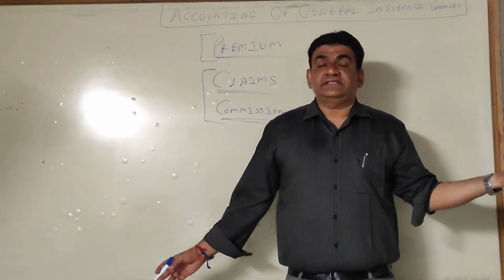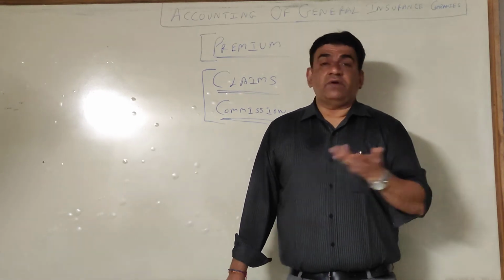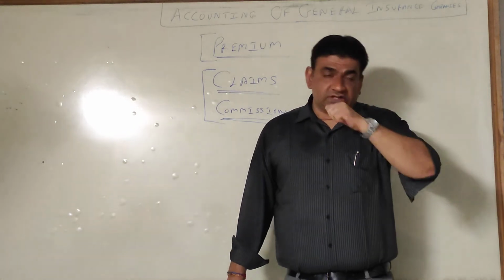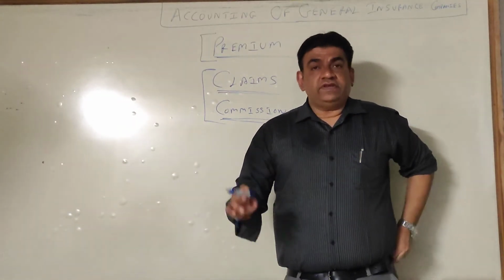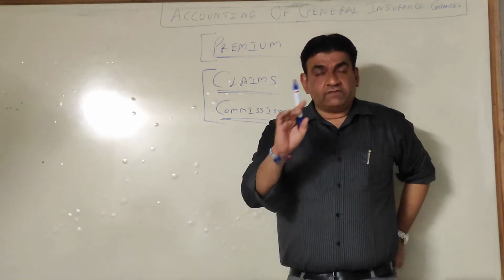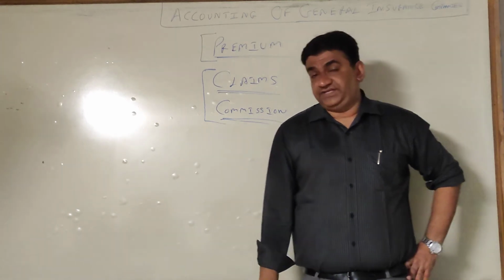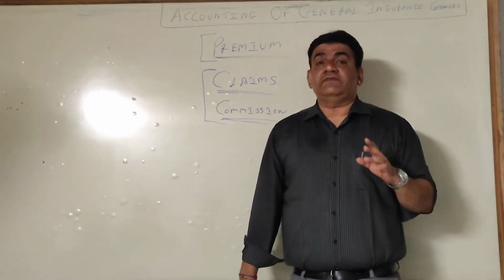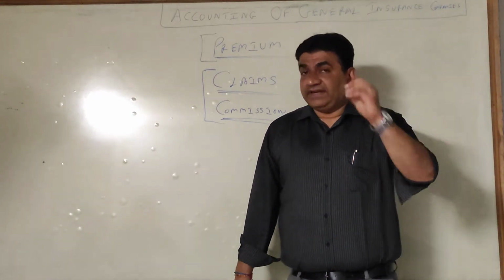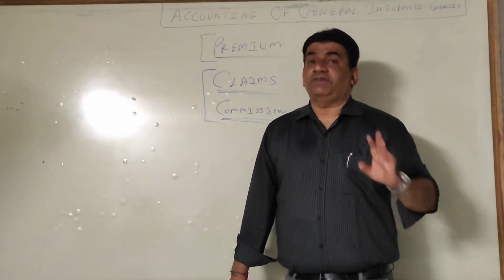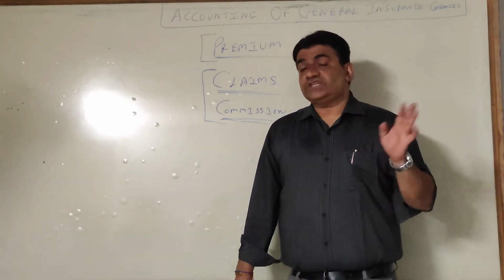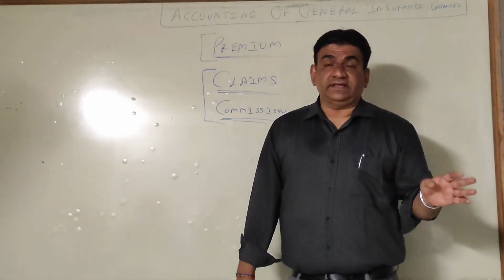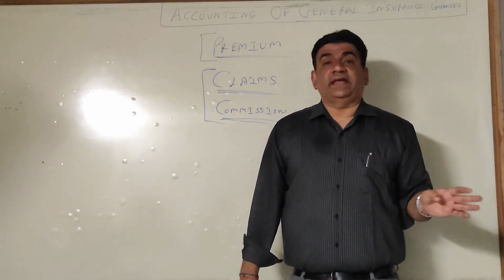And the third thing, which you are studying since FIJC, is the balance sheet. How we did in banking, in the same way there's a format for insurance. So when it comes to accounts, there are 3 major things: revenue account, profit and loss account and balance sheet. Now, one good thing is that it is not necessary that all 3 will be asked in each sum. Many times sums have come where you just have to prepare the revenue account. Sums have come where you just have to prepare revenue and P&L. And sums have also come where you have to prepare everything: revenue, P&L and balance sheet.